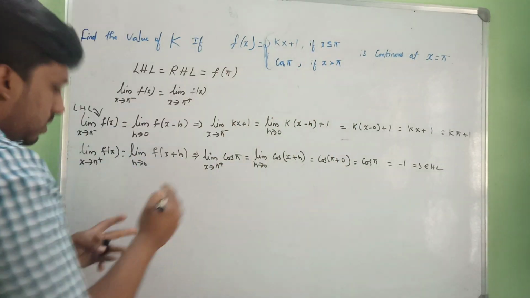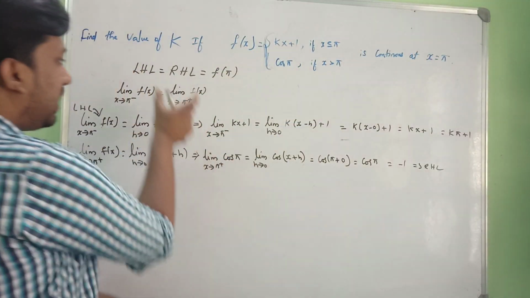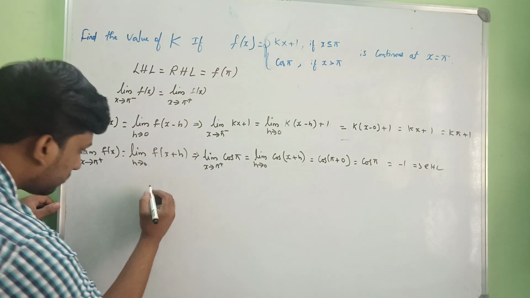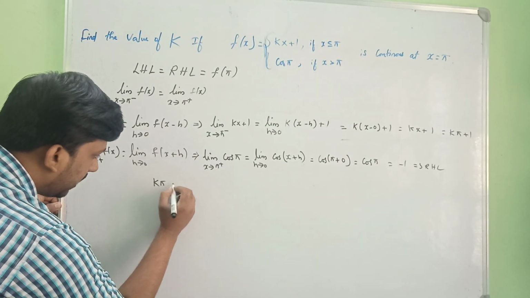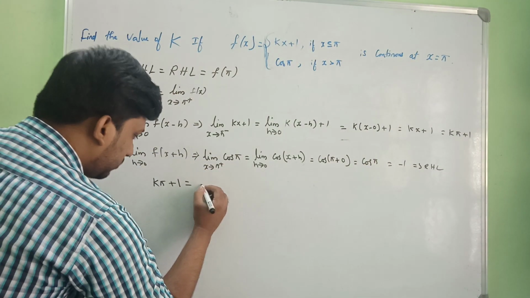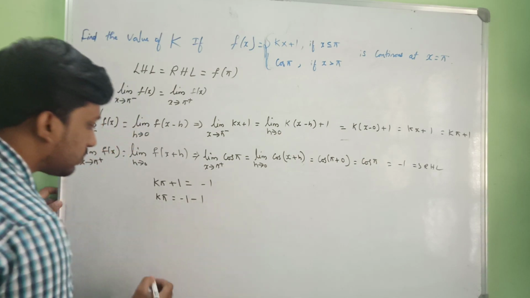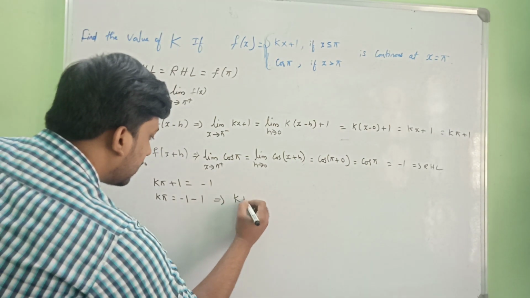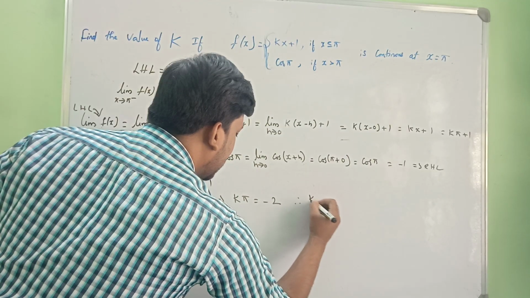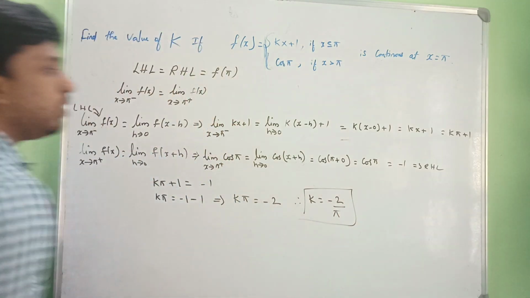But according to the question, it is continuous at x is equal to pi, so we can equate these two. Let us equate what is LHL. We have k pi plus 1. So k pi plus 1 is equal to minus 1, the RHL. So k pi is equal to minus 1 minus 1. That implies k pi is nothing but minus 2. So therefore k is nothing but minus 2 by pi. This is the value of k.